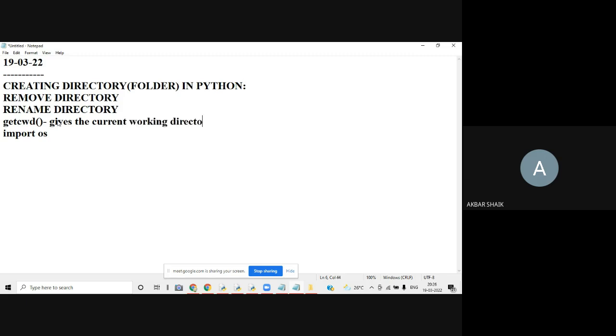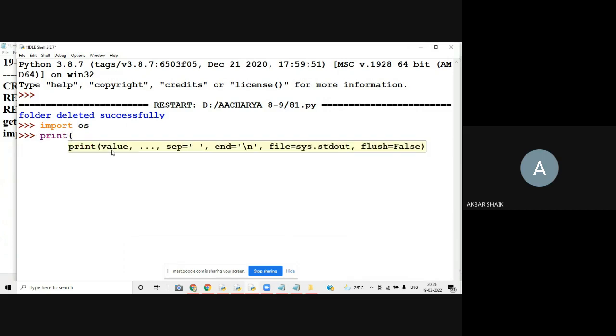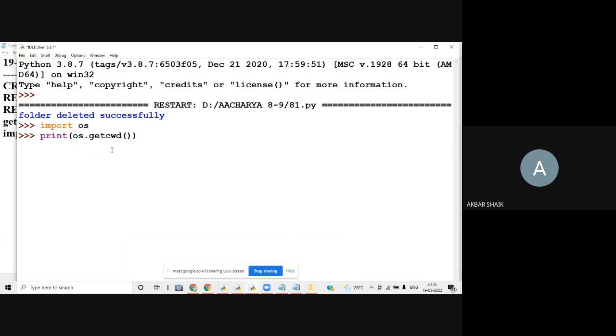If you want to get your current working directory, for example, I'll go to the console and write import os. And directly I can write print of os.getcwd().